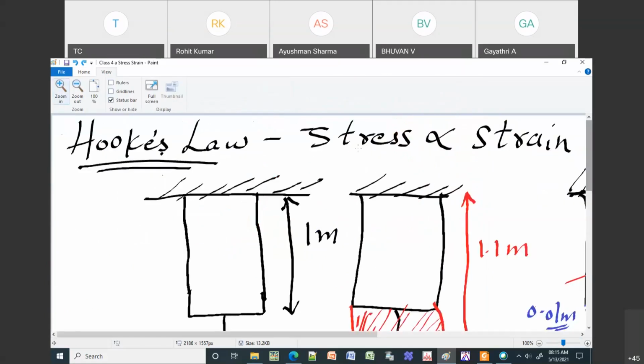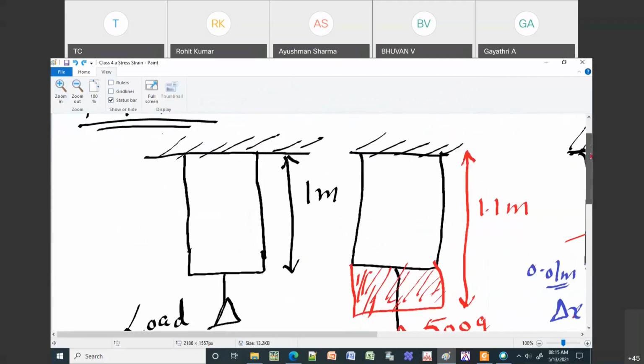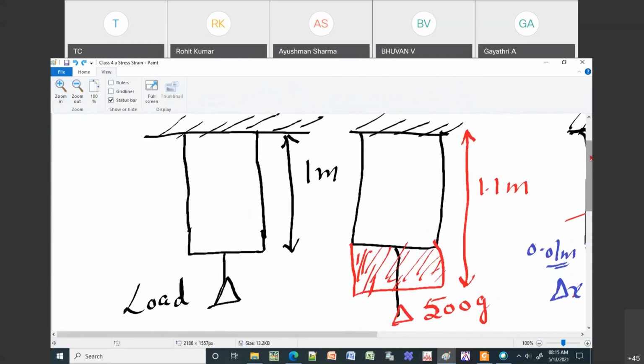Okay, so initially what you do, you just take the material. Like if you want to find the modulus of stainless steel, you take a stainless steel wire. Normally it is a little bit difficult for you to imagine, so let us assume you want to find the modulus of a rubber block, or rubber wire. If it is a completely solid sphere, then you fix one end on the top side. So you put a clamp and fix it.